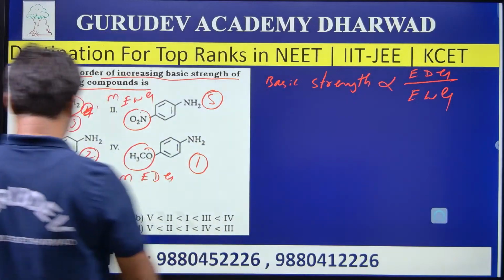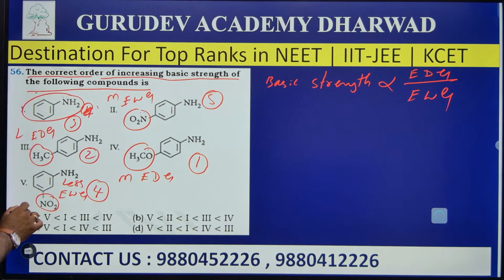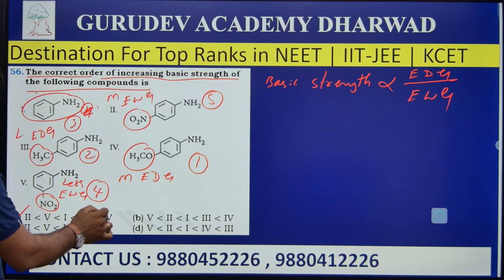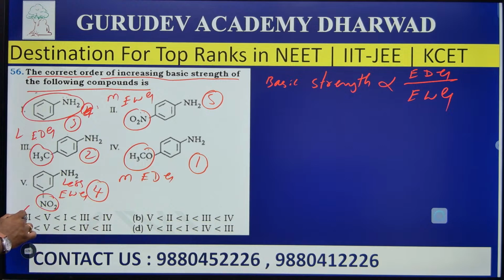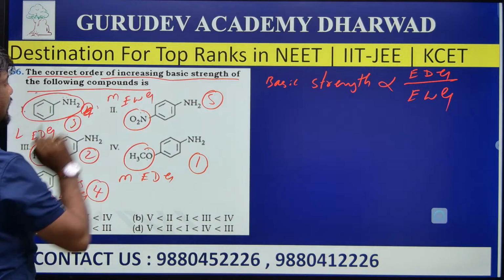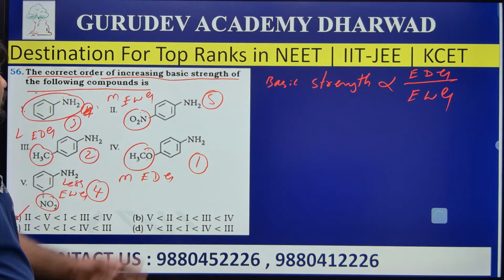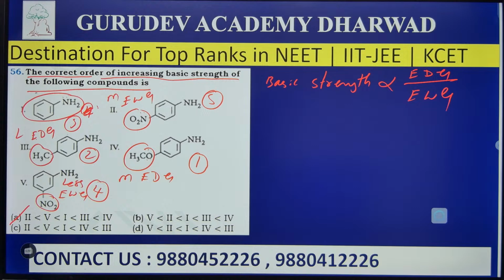Yes, option A is the right answer for the question. The fourth molecule is the greatest in basic nature, and the second molecule is the least basic in nature. So answer A is the right answer for the question here. Well, go to the next question.